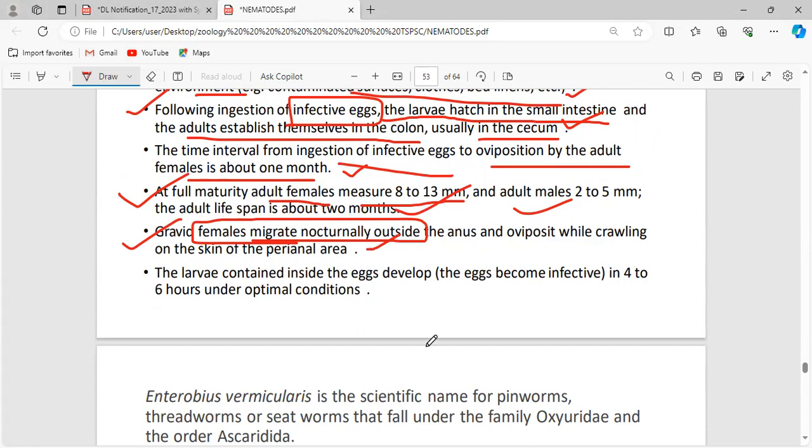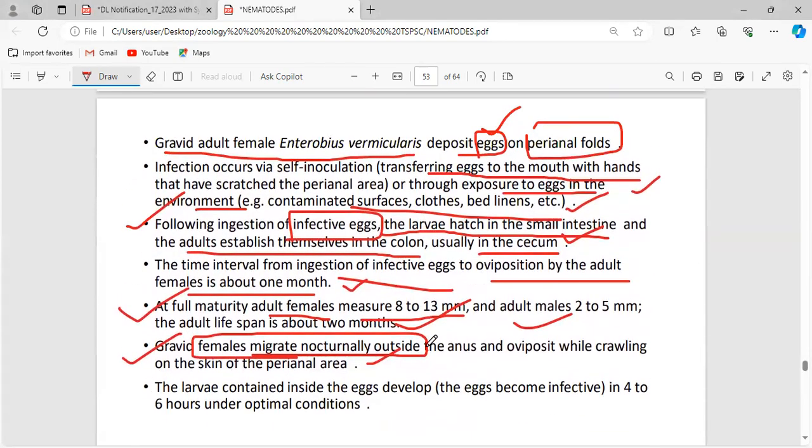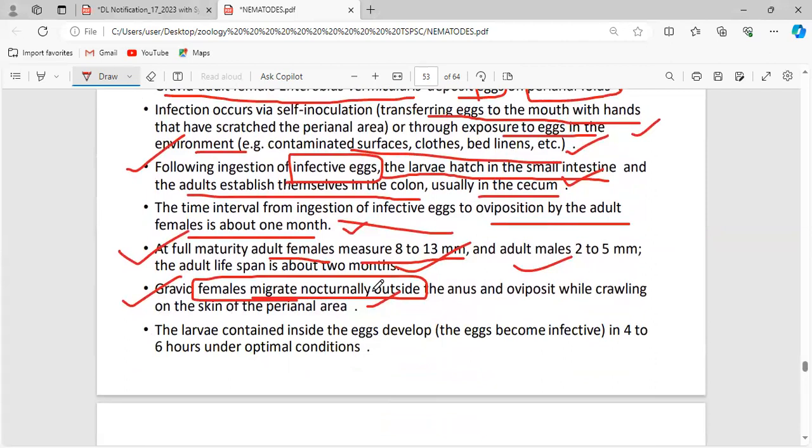Some helminths show diurnal periodicity, which means they are active only during the day. But in the case of Enterobius vermicularis, this shows nocturnal periodicity. It lays eggs only at night time. So these gravid females migrate nocturnally outside the anus and oviposit while crawling on the skin of the perianal area. The larva contained inside the eggs develops, and the eggs become infective. Clear?